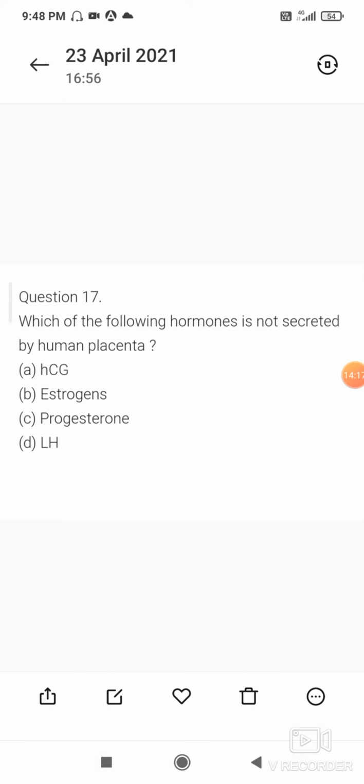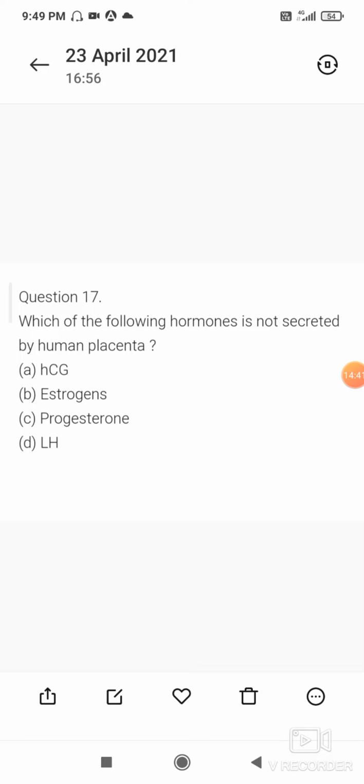Next question, question number 17. Which of the following hormones is not secreted by human placenta? 4 options are there. A, HCG, that is human chorionic gonadotropin, B, estrogen, C, progesterone, and D, luteinizing hormone.